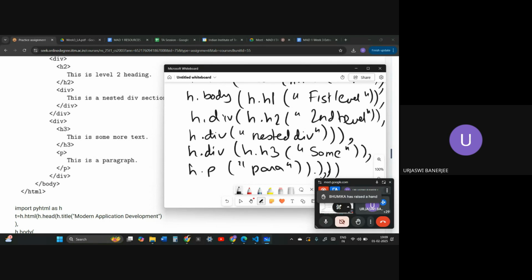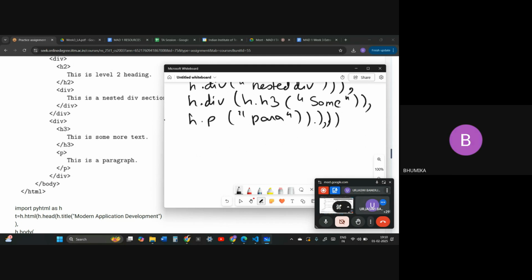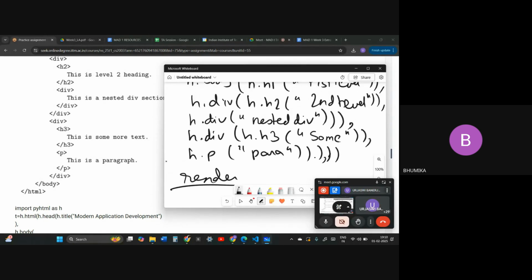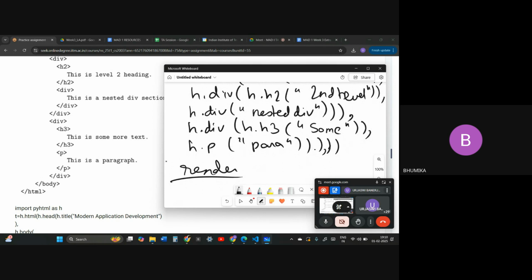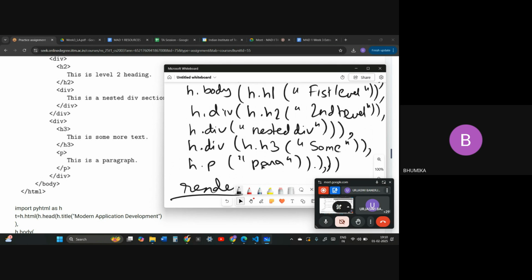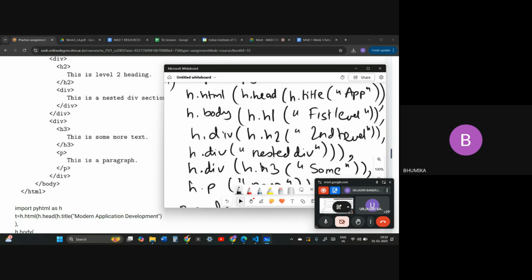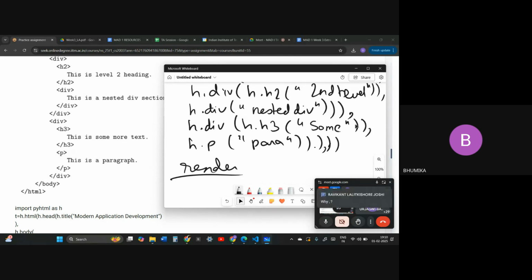Yes ma'am, in h3 the div is not closed now. Ma'am, you have put one more bracket for closing of div, but in h3, after there is no closing of the div tag. It is after the p tag now.